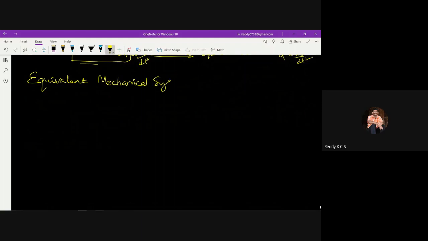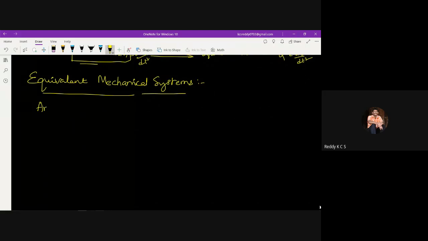So we are talking about the mechanical systems. Then what is meant by equivalent mechanical systems, which I am going to study now. So, equivalent mechanical systems. When you are drawing the analogous networks, analogous in the sense which are equivalent to analogous networks, then it is better to write this as equivalent.